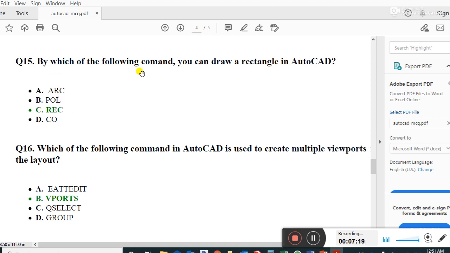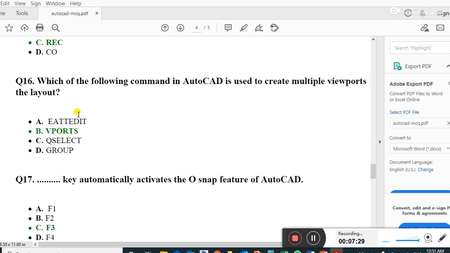By which of the following commands can you draw a rectangle in AutoCAD? REC is the short form of rectangle. Which of the following commands in AutoCAD is used to create multiple viewports?